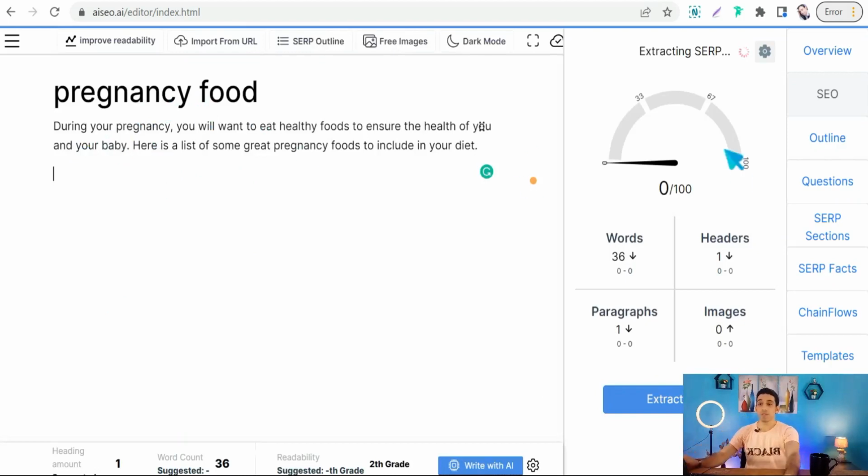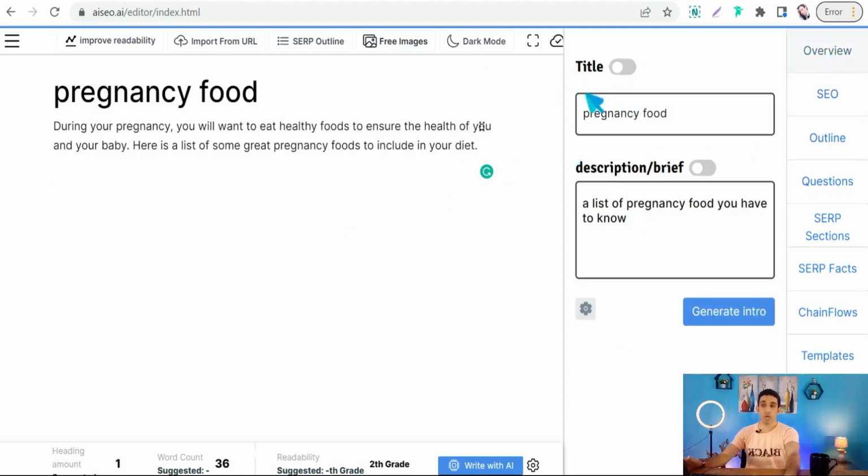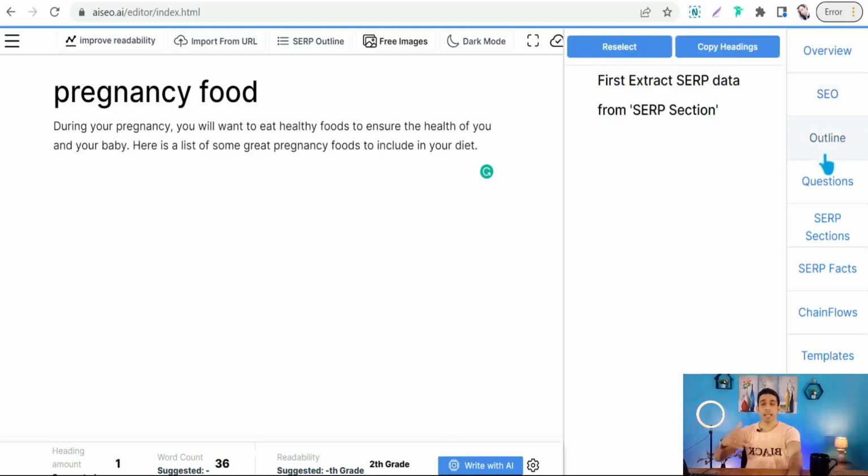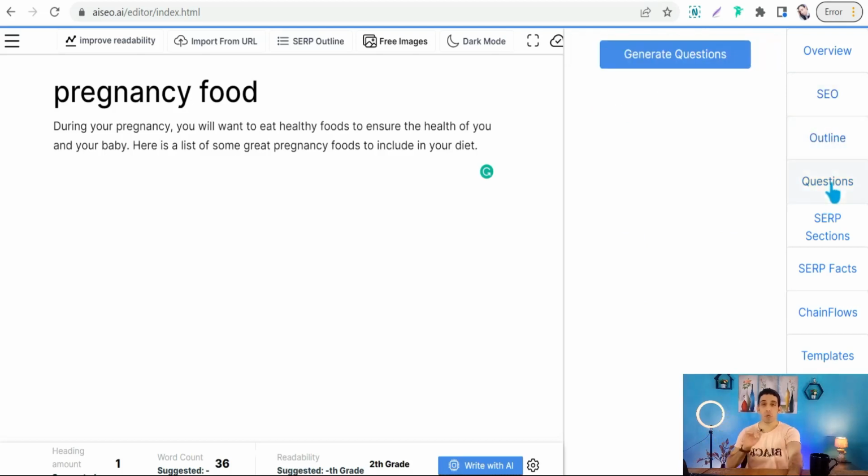And here you are given your topic, your search query, and an introduction of your article. And now you'll find here in this right panel a lot of sections and features on this website, like an overview, which is about title and description, the SEO or search engine optimization score, your statistics based on words, headers, paragraphs, and images included in your article. Okay, outline, heading and subheadings, questions, all questions people are also asking in Google. And here you will find this amazing one, SERP or search engine result pages.